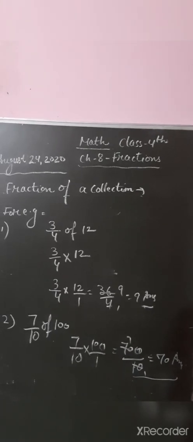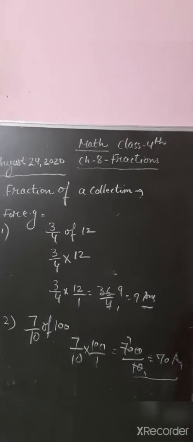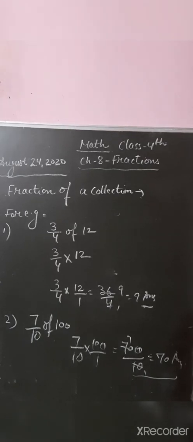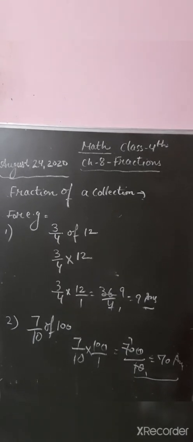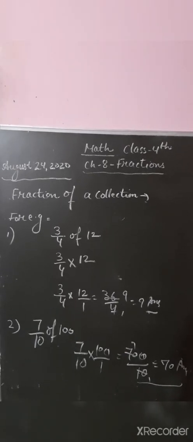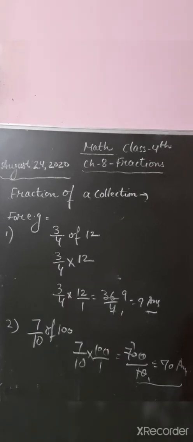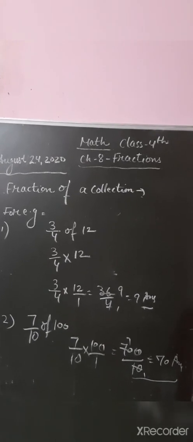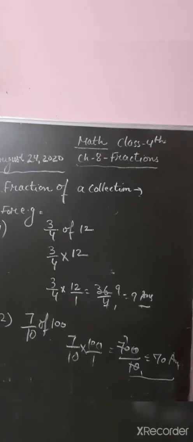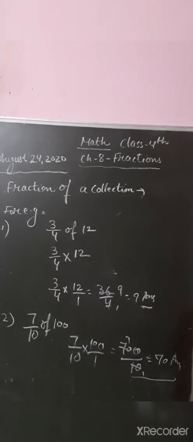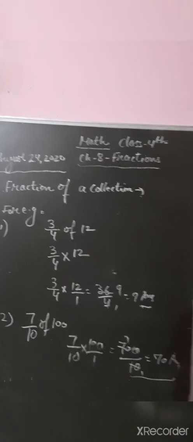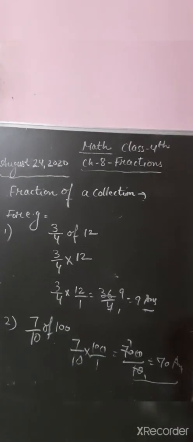Let us take one more example. 7/10 of 100. 7/10 of means multiplication by 100. So 100 7s are 700, divided by 10 1s are 10. And I have cut with the table of 10. 10 1s are 10, 10 7s are 70. So 70 is the answer. So in this way you can calculate fraction of a collection.